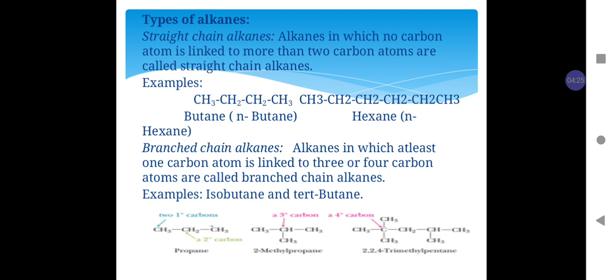We can also define straight chain and branch chain in terms of type of carbon atoms. That is, a carbon chain or alkane having only primary and secondary carbon atoms is called straight chain alkane, while an alkane which contains at least one tertiary or quaternary carbon atom is called branch chain alkane.